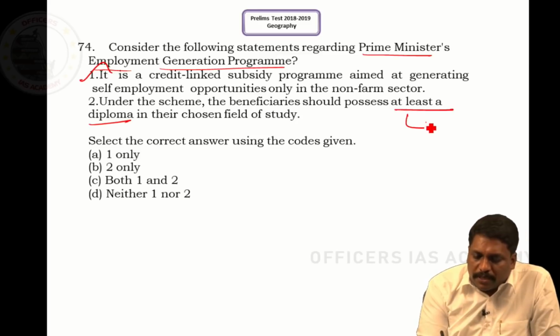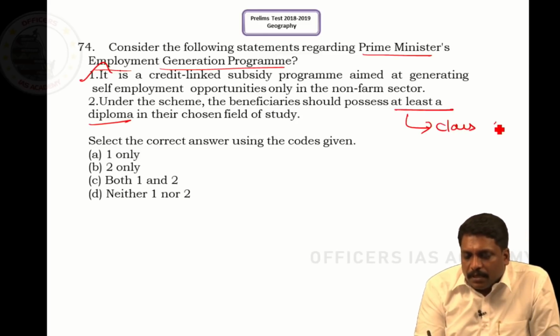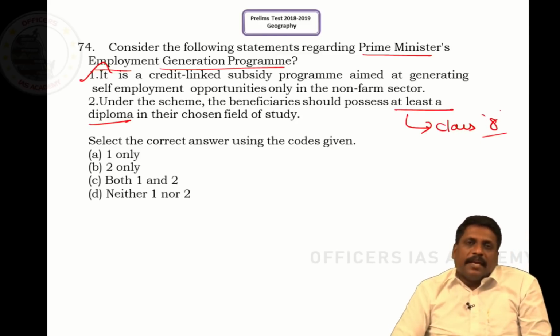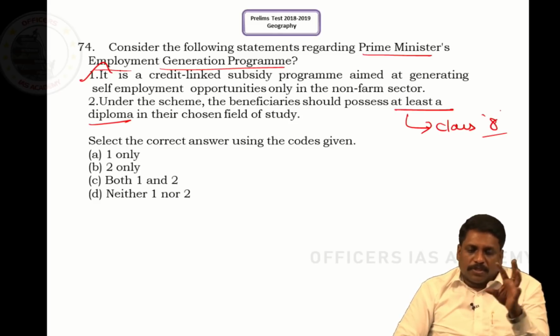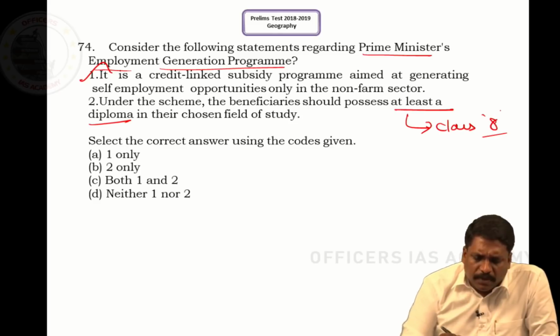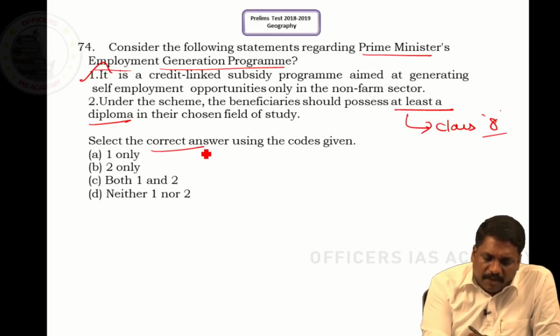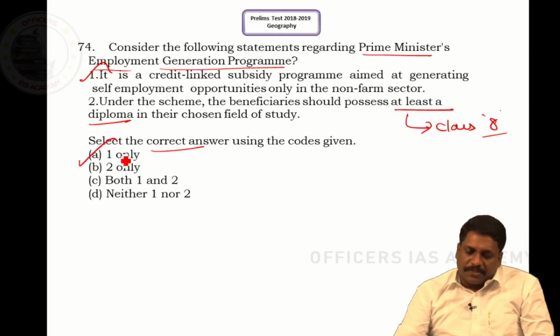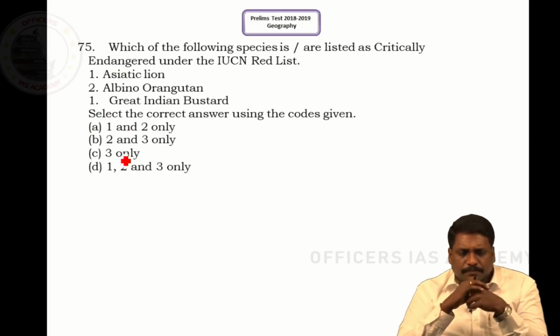It is not a diploma, it is class 8, sir. So if a person has qualified class 8, he is eligible for this Prime Minister's Employment Generation Programme. So what is the correct answer? 1 should be right and 2 should not be there. Answer is A, that is 1 only, sir.